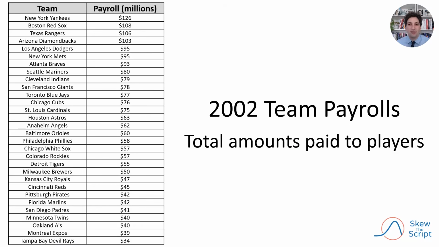And then there's us. As the clip makes clear, in professional baseball, there are rich teams and there are poor teams. This table shows all team payrolls from that 2002 season. The payroll for a team is the total amount of money they paid their players, and the payroll, measured in dollars, is a quantitative or numerical variable.